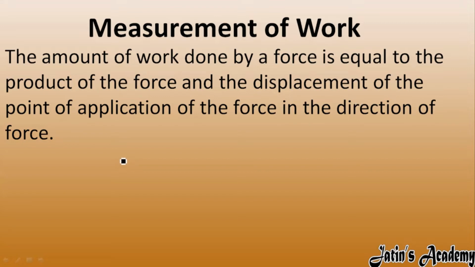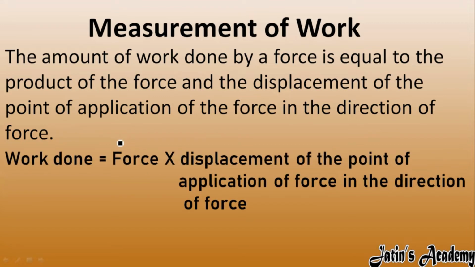What is the meaning of this? Carefully see, the work done formula is force into displacement of point of application of force in the direction of force. For example, I have one block and I am applying a force on the block. This point where I am applying the force is called the point of application of force.